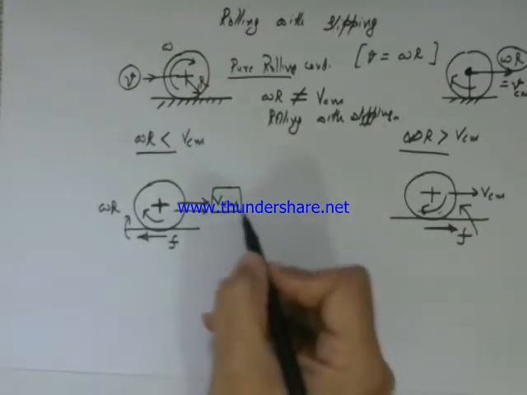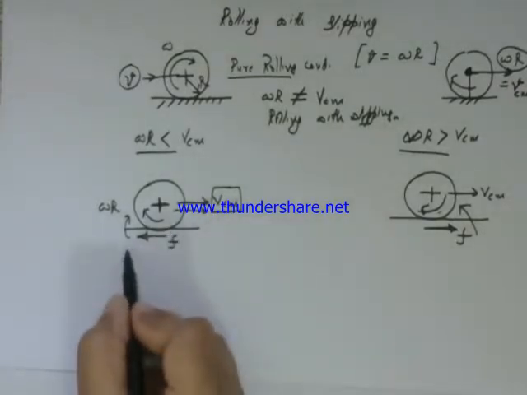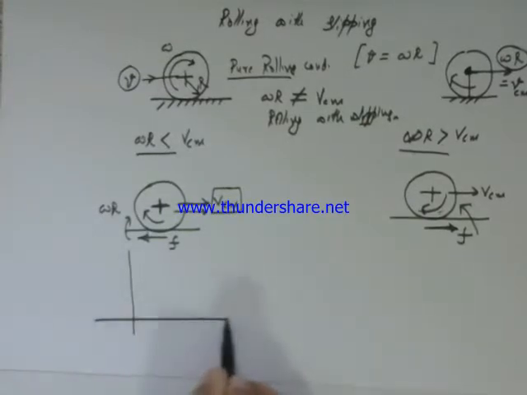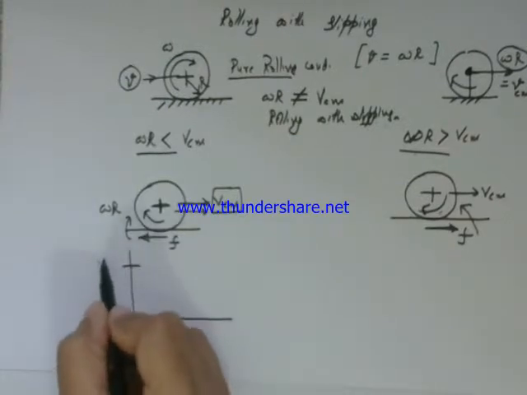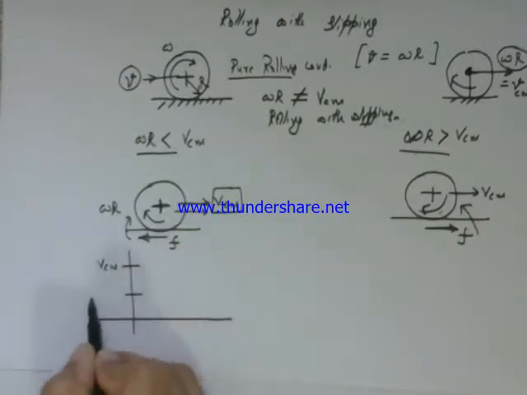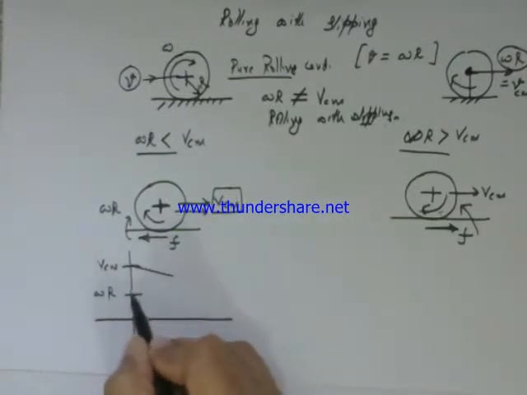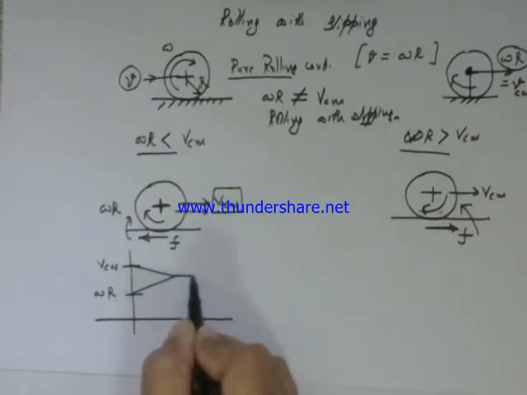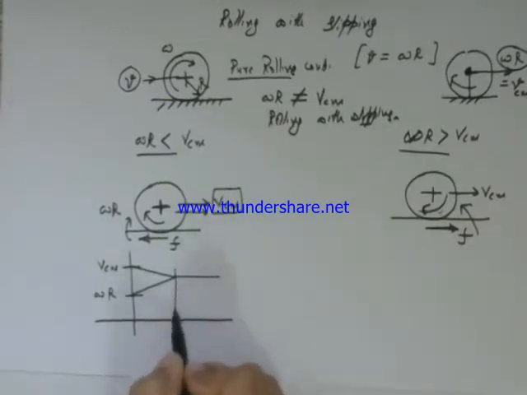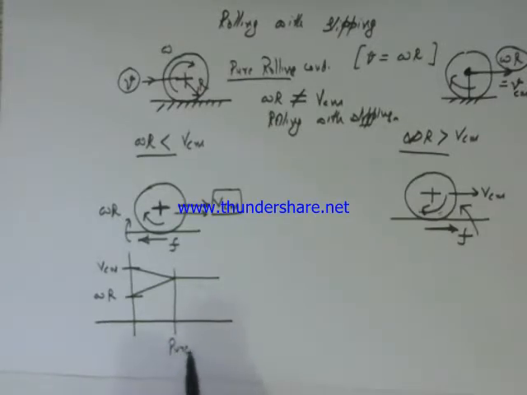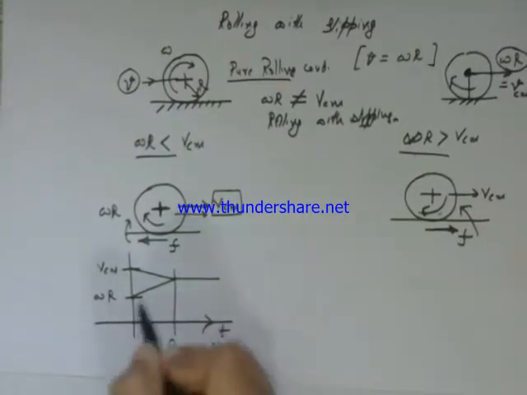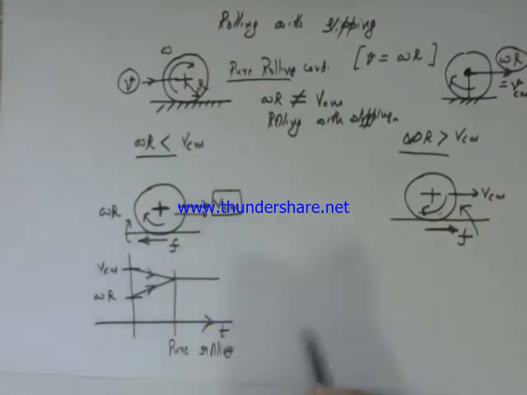Now once we have this situation, we can draw a graph to easily understand it. Here we draw v center of mass and we find the location of omega R. The motion will be in such a way that v falls and omega R rises until a point comes where pure rolling starts. And let this be the time. So omega R will be rising and v center of mass would be falling.